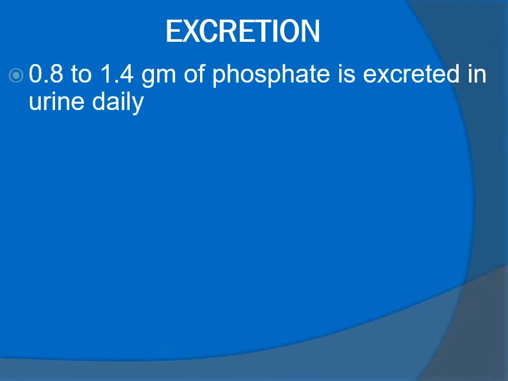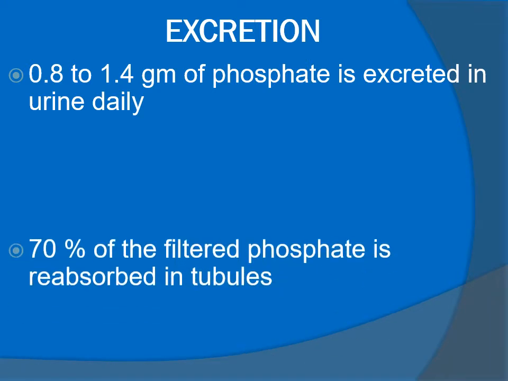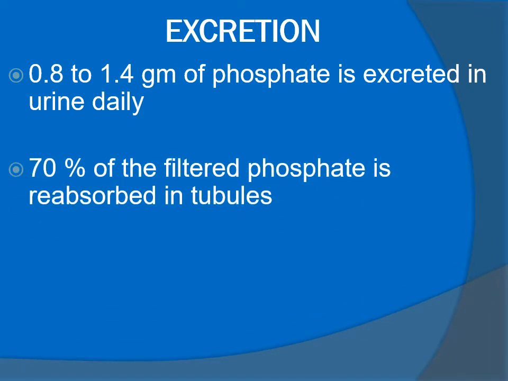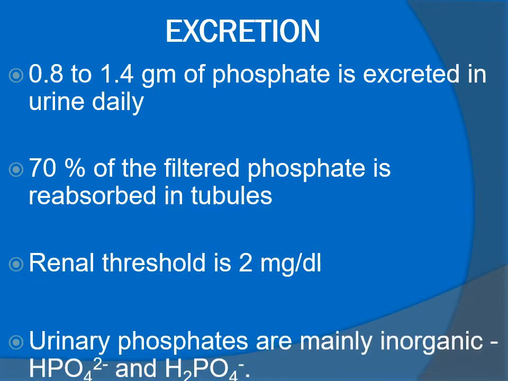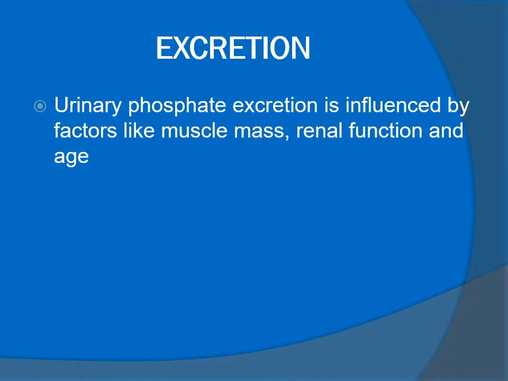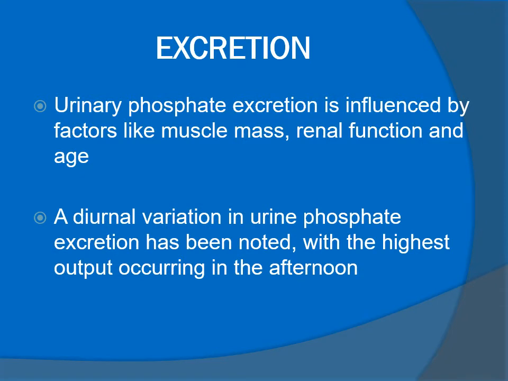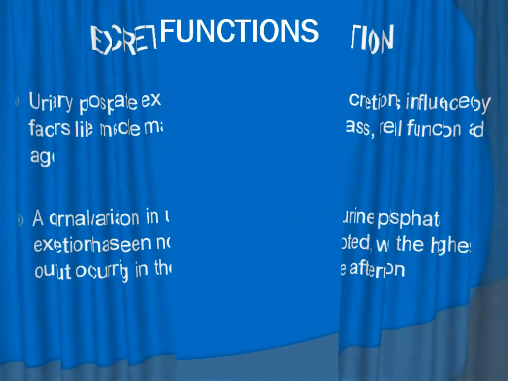Excretion of phosphorus. 0.8 to 1.4 gram of phosphate is excreted in urine daily. 70% of the filtered phosphate is reabsorbed in tubules. Renal threshold is 2 mg per deciliter. Urinary phosphate excretion is influenced by factors like muscle mass, renal function, and age. A diurnal variation in urine phosphate excretion has been noted, with the highest output occurring in the afternoon.